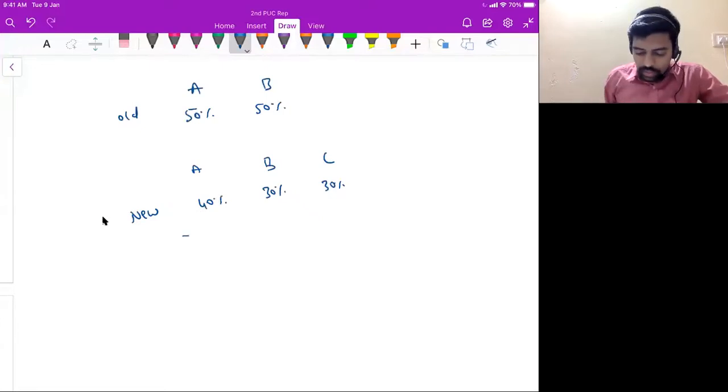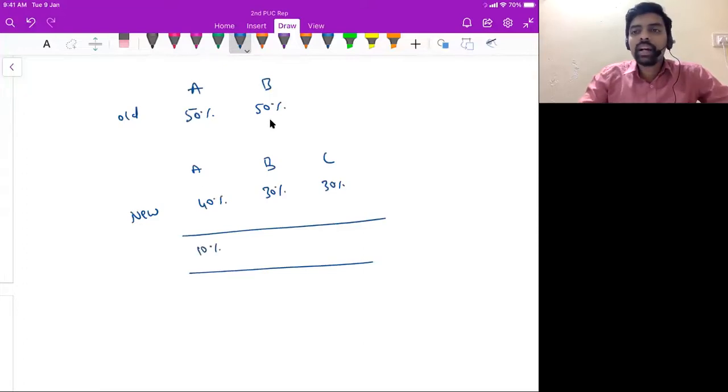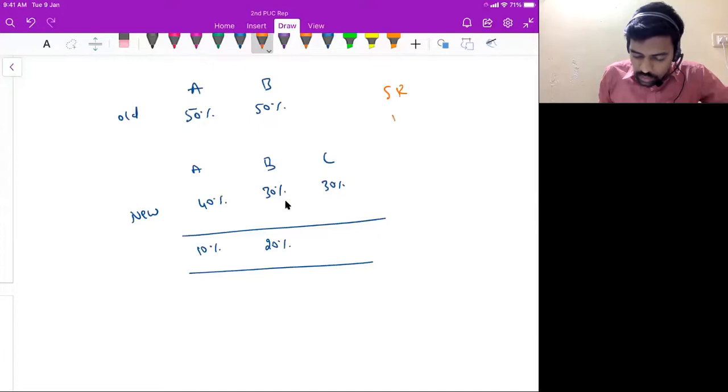So A has sacrificed 10% of the profits. And look at B. Earlier he was getting 50%, but now he is getting 30%, correct? So he sacrificed 20%. So old partners are sacrificing their share of profits to the new partner. This is the reason the new partner should bring goodwill in addition to the capital. Here the sacrifice ratio is 1:2, because they're sacrificing 10% and then 20%.